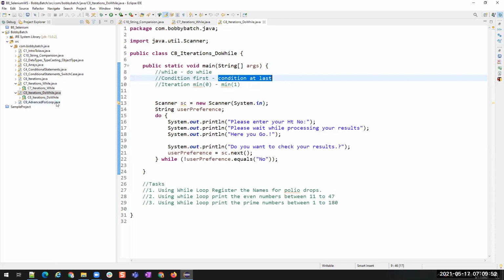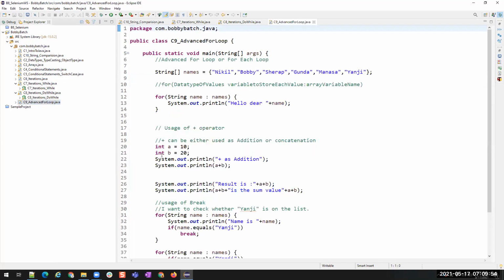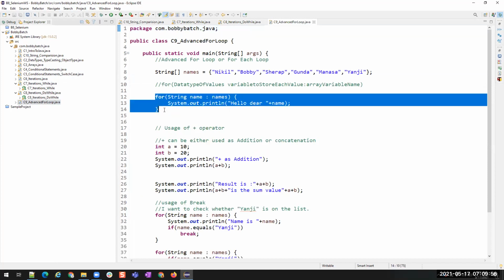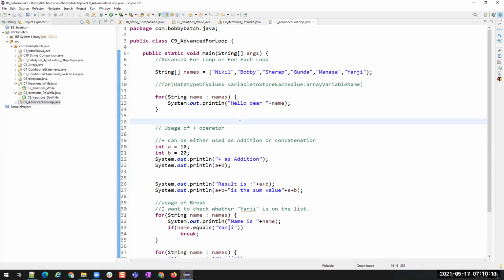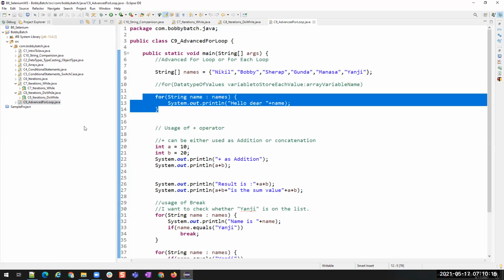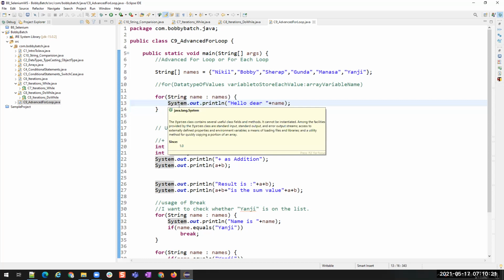Okay. And then advanced for loop. This is also called extended for loop or for each loop, which can be used only over a collection of items or group of items like arrays, list, set, but not over individual values. Like if you want to print the numbers from 1 to 10, you cannot print it directly with the help of advanced for loop. You have to go over normal for loop. Understood the difference?